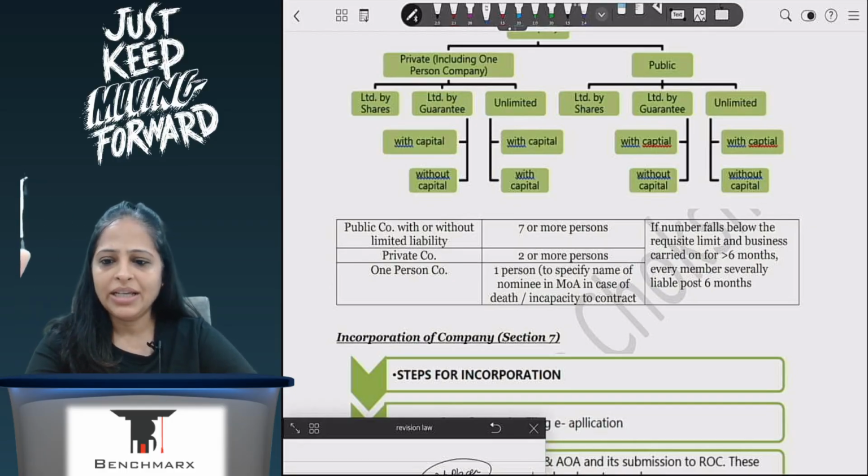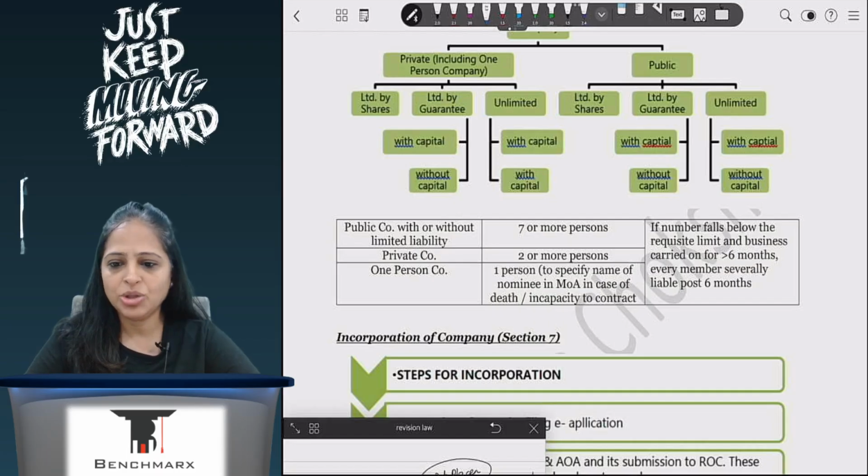Then by shares and by, I think there's some issue. I've enabled the waiting room today, unfortunately. Okay. So,